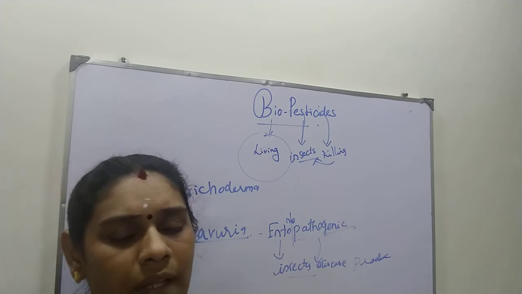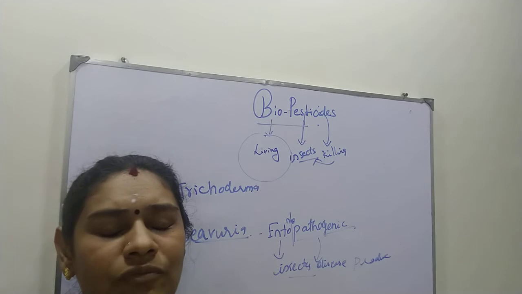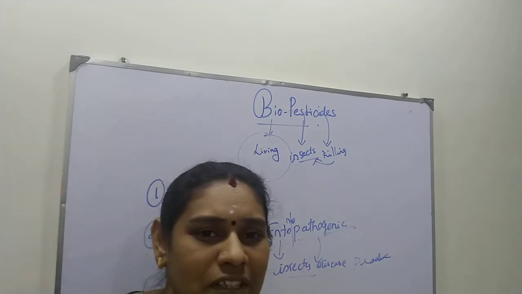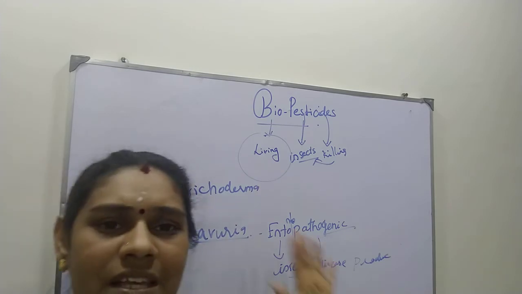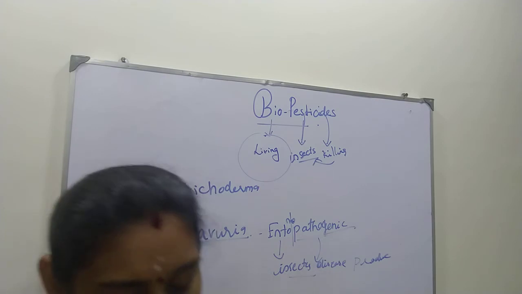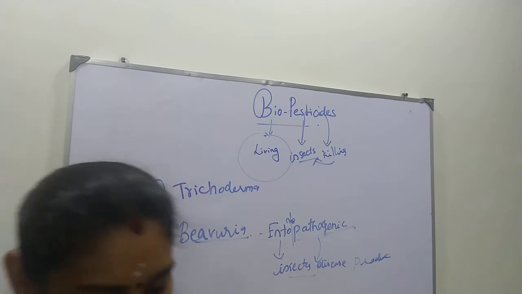So little by little that plant will die. So the tomato plant escapes from this Rhizoctonia solani by the Beauveria. It's a living thing, that is our biopesticide. Okay, this is about your biopesticides that you should know.